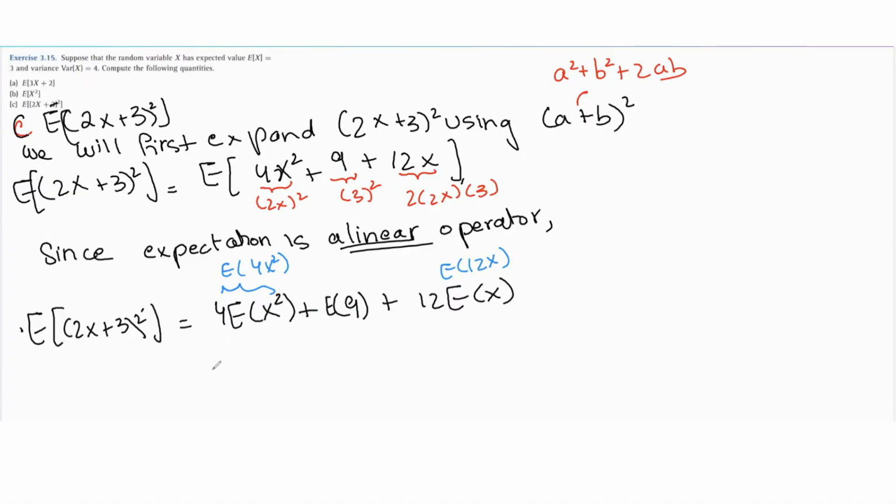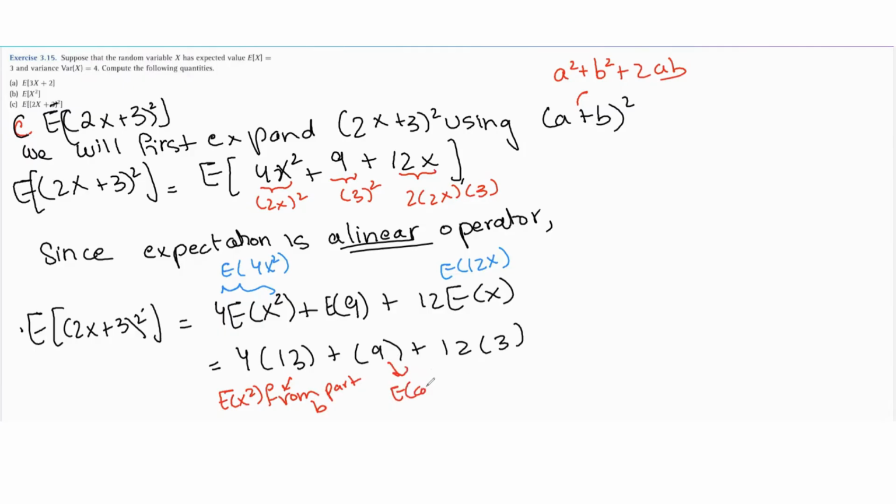Now we can write this further as 4 into 13 plus 9 plus 12 into 3. Now, where does this come from? This is the expected value of x squared from part B that we just calculated using the variance of x and the expected value of x from part B. And this comes from the fact that, like we discussed in part A, the expected value of a constant is just that constant. And the expected value of x is equal to 3 is given.